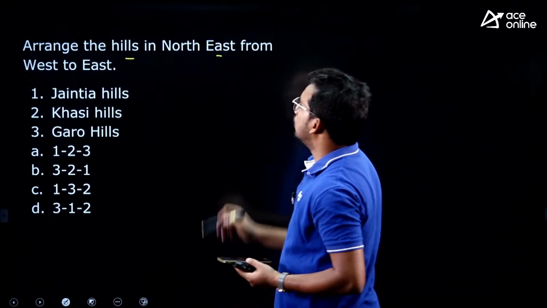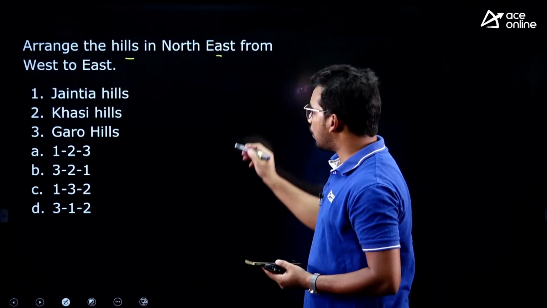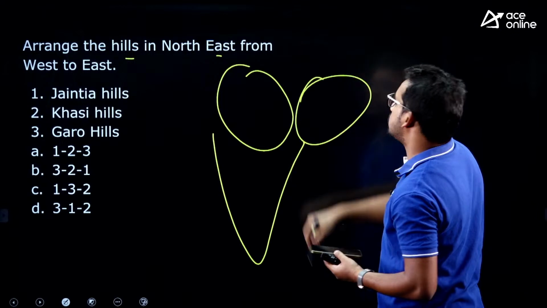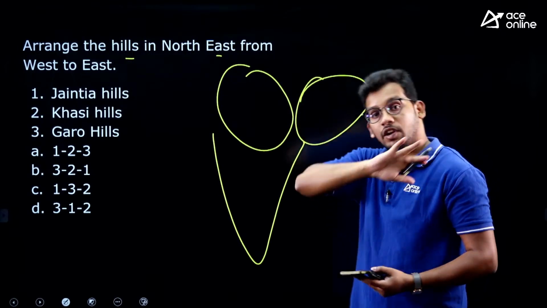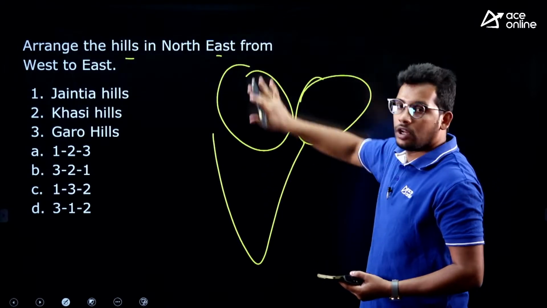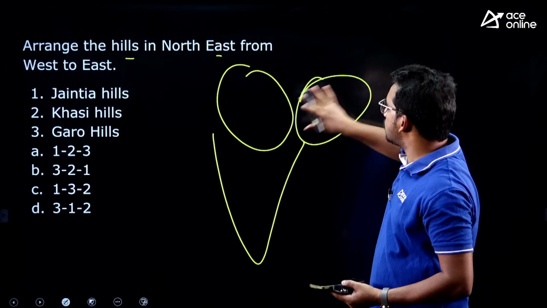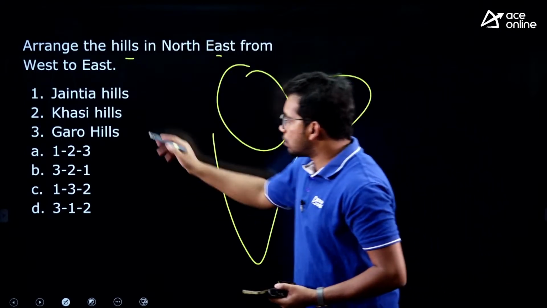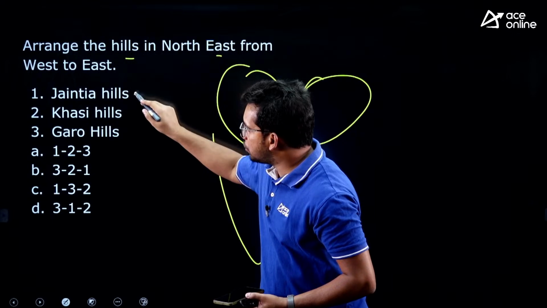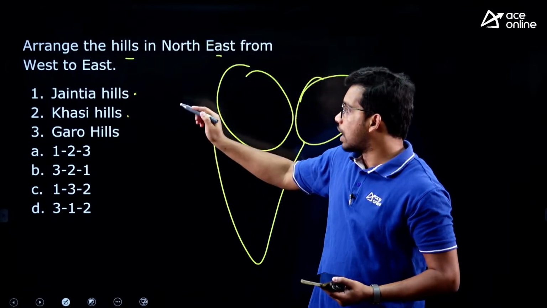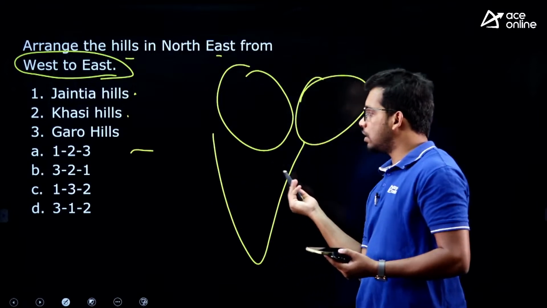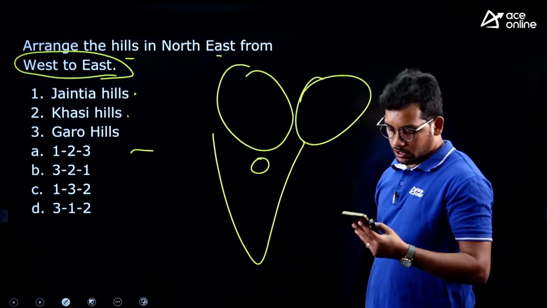Arrange the hills in the northeast. So we have India. This is South India, this is North India, and this is Northeast India. Now comes the hills. We are covering all the hills. We have seen the southern hills, the northern hills, and the last one we will see is the northeast hills as well. So we have Garo, Jaintia, Kasi hills. They are asking to arrange from west to east, from this direction towards this direction.